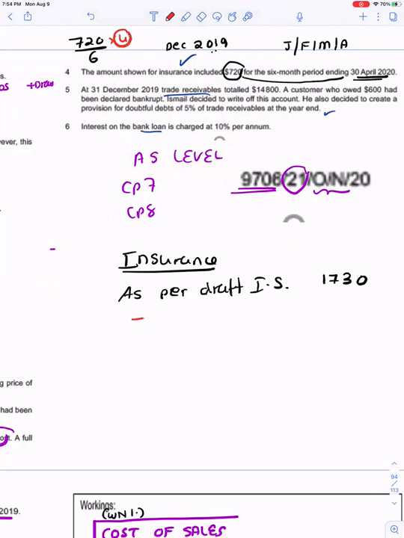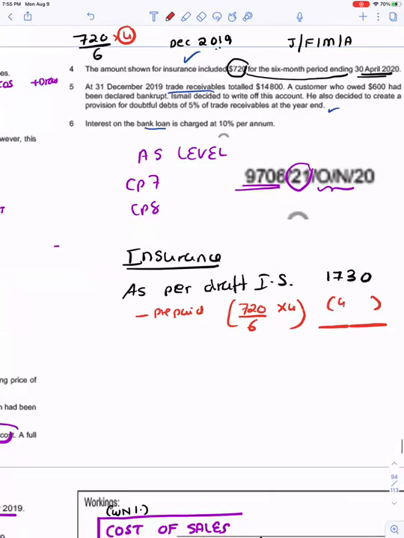So what is the prepaid? I will calculate. 720 is for 6 months. So what is the amount for 4 months that is prepaid? That has to be subtracted from the insurance. 720 divided by 6 into 4 is 480. So what is the expense for insurance for the year? 1730 minus 480 is 1250. It is the expense for the insurance for the year.